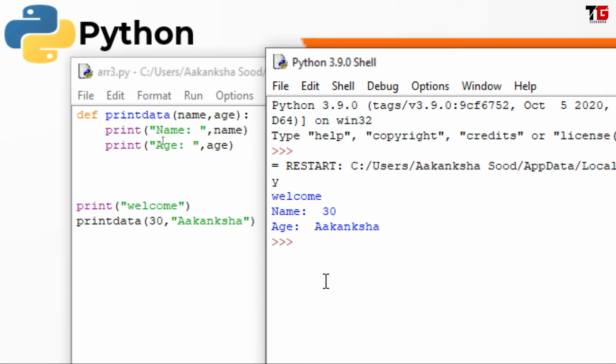It is working fine because there is no problem in the program, but we know the logic is incorrect. We are specifying age before name. So what's happening here? The value 30 that I want to transfer to age is actually getting transferred to name, and this name is getting transferred to age, and it is printing it. But actually this is not the correct way. So what can we do?